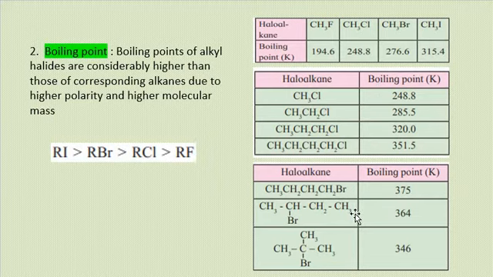For isomeric alkyl halides, the boiling point decreases with increase in branching as the surface area decreases on branching and van der Waals force decreases. For example, if you see 1-bromobutane, you will get 375 Kelvin. 2-bromobutane, you will get 364. And if you are having 2-bromo-2-methylpropane, you will be having a boiling point of